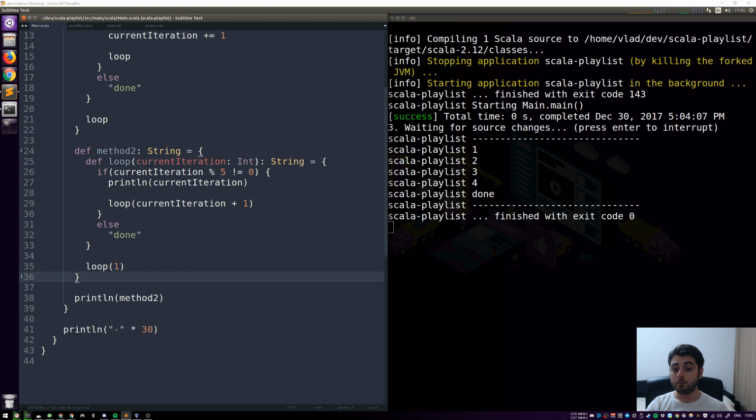Now, before we discuss what Scala is doing, like what is this magic, a valid question would be, well, what are you going to do if you're not in Scala, right? So what are you going to do when you're in Java, right? And it turns out that Java has a very special keyword. And in fact, most programming languages have this keyword called while, right? That makes sure that for algorithms like this, it does not create this stack frame, right? So you don't have to use recursion, you can just use while, and you don't have to call yourself all the time, right?